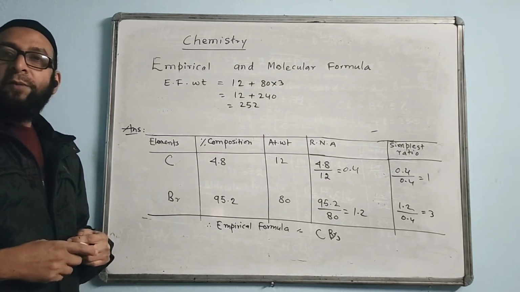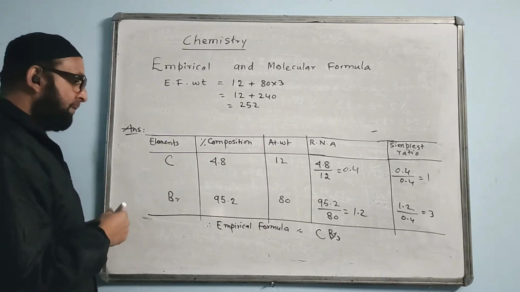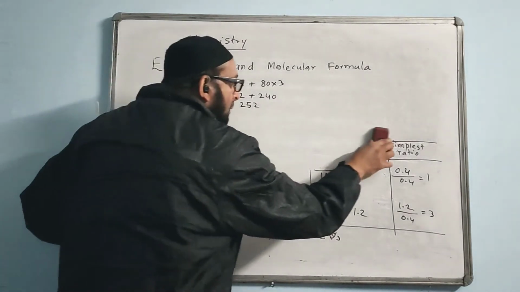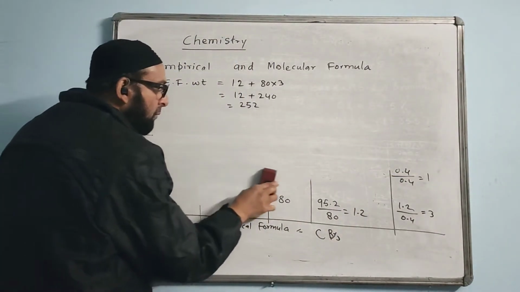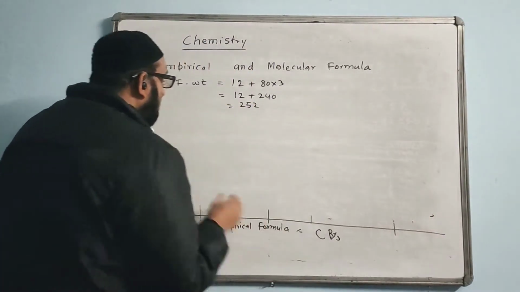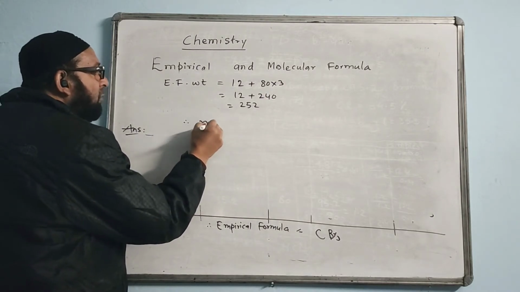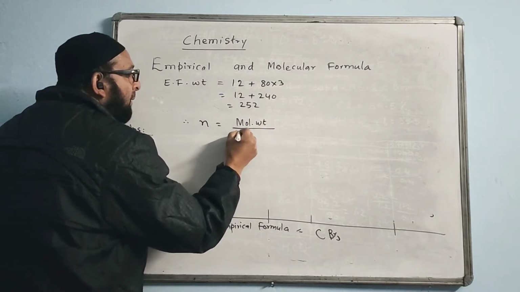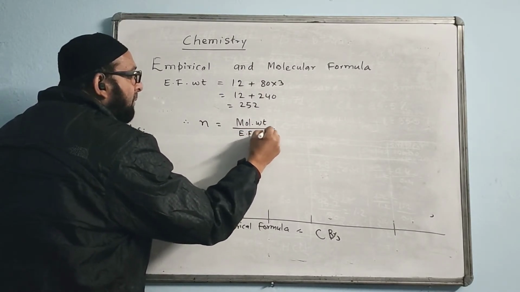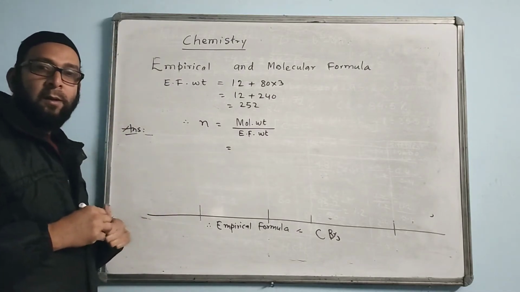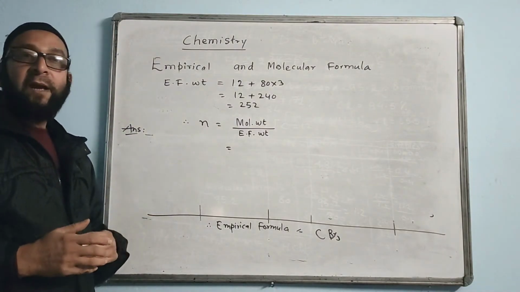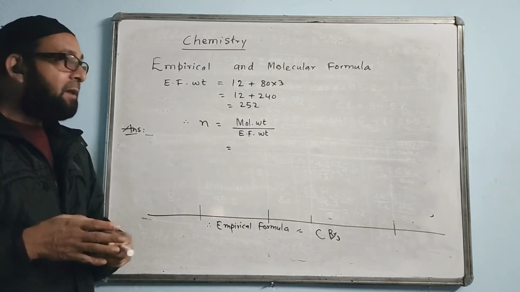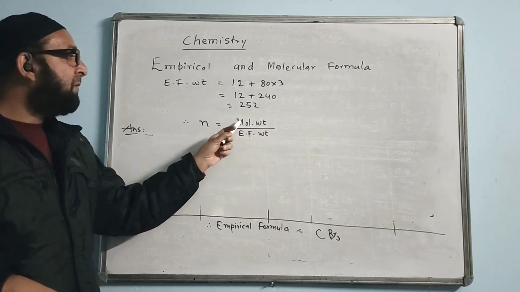Now we must find n, small n. We have 252. Now I find it. Therefore, n is equal to molecular weight by empirical formula weight. We'll see in the question what they have given. Have they given molecular weight or have they given vapor density? If it is vapor density, then twice the vapor density will make the molecular weight.